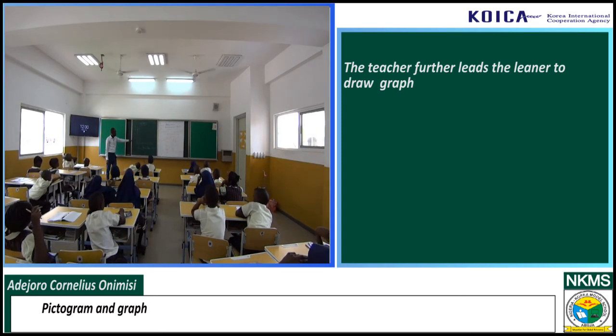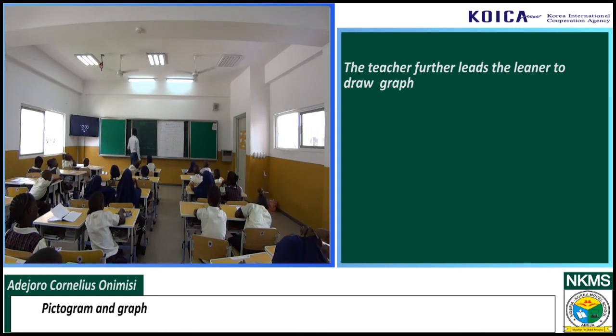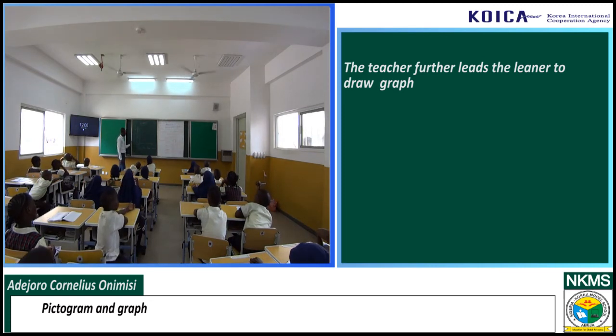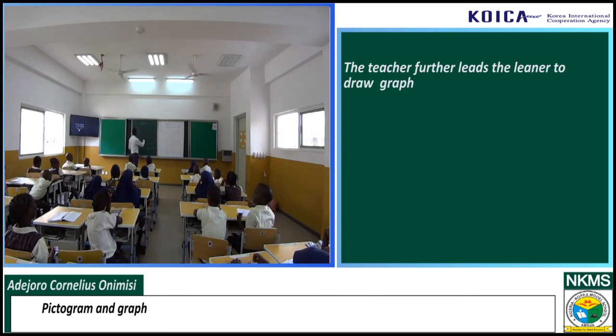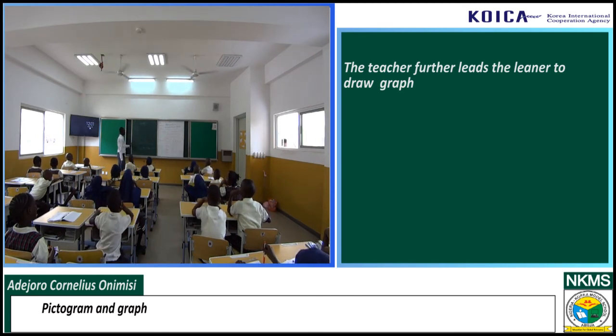This is your chart. Then the next person has how many? 2. We have this. Salamatu has how many? 1. You trace 1 here, like this. So the next person is Usman. Usman has 5.